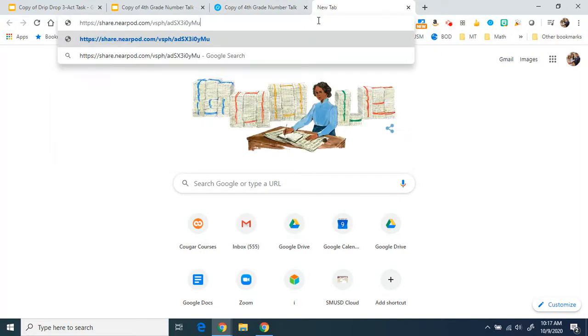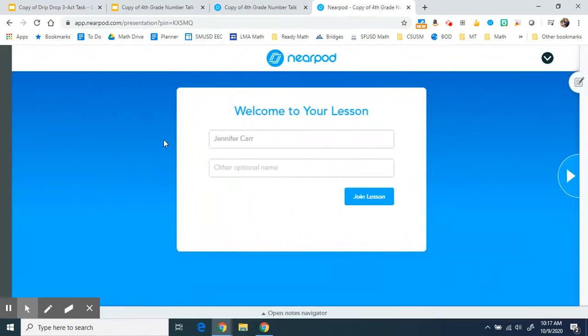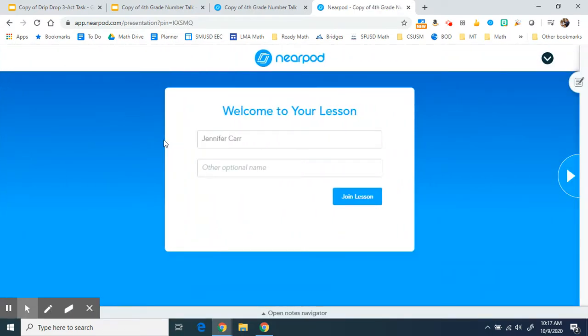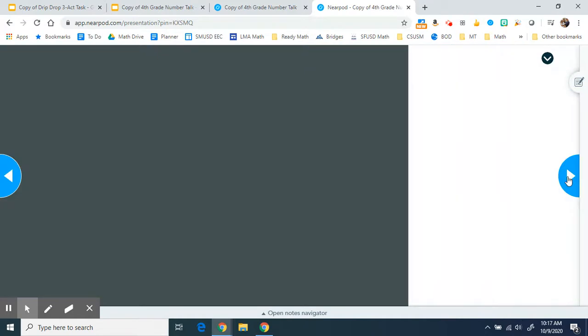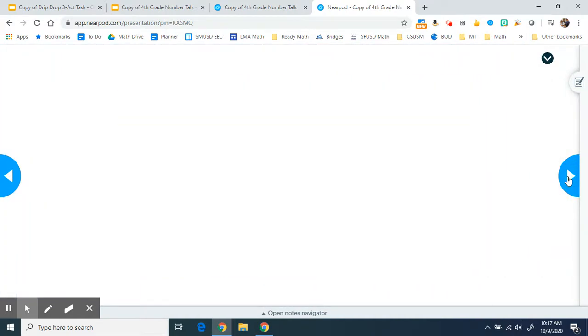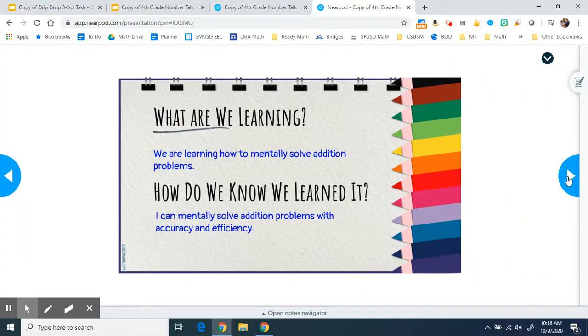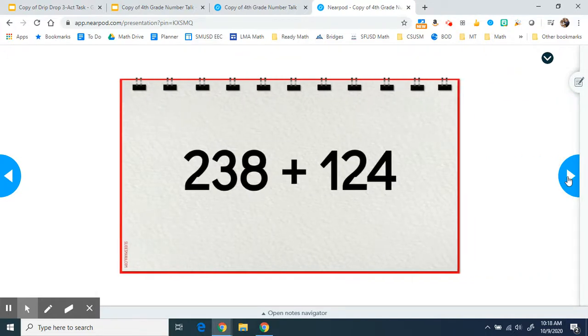And let's take a look at what that student lesson looks like. The really nice thing about Nearpod is students don't have to log in with any kind of username or password. They simply type their name and you have data on that student. So here's a non-interactive slide. Students can click through at their own pace. I use this as a live lesson, which I will show you in a second. And I paused on this slide and asked all students to solve the problem.